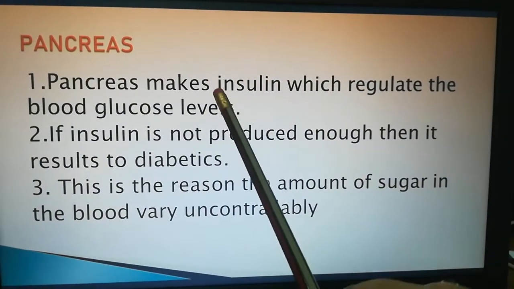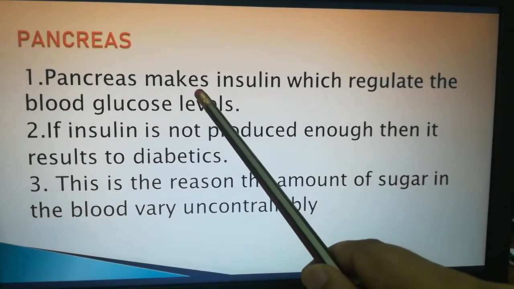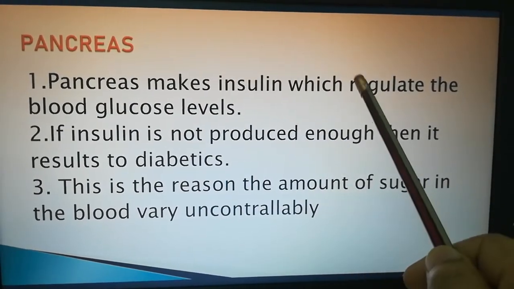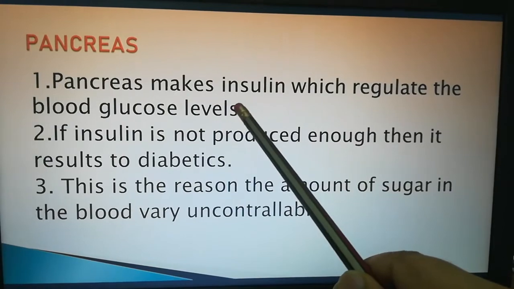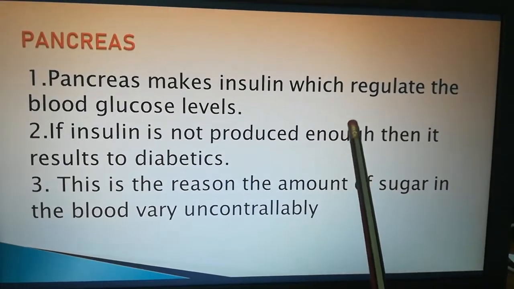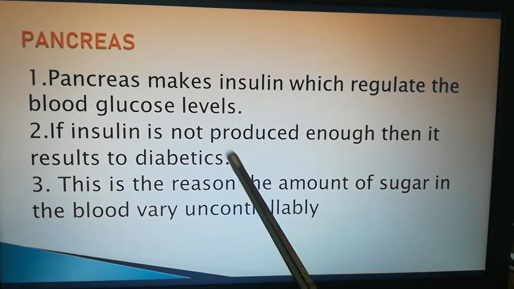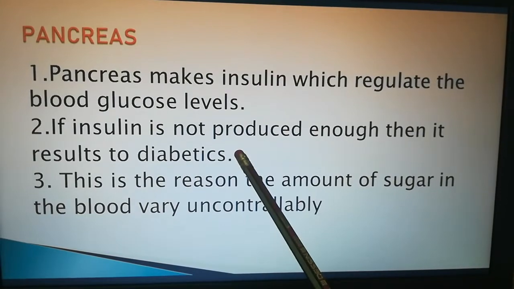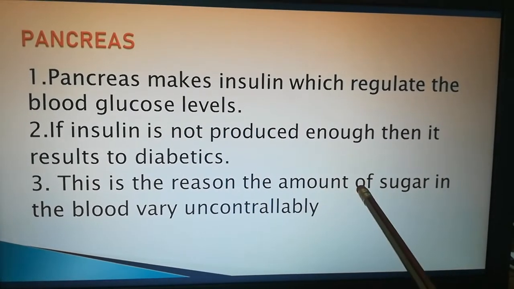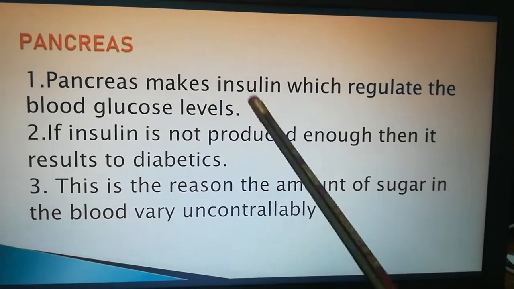Okay, these are the points you can go through, or else I'll read for you. Pancreas, what does it make? Insulin, which controls blood glucose level. If insulin is not produced as required by the body, then it results in diabetes. If a person is diabetic, then the amount of sugar in the blood varies. This is about the pancreas.